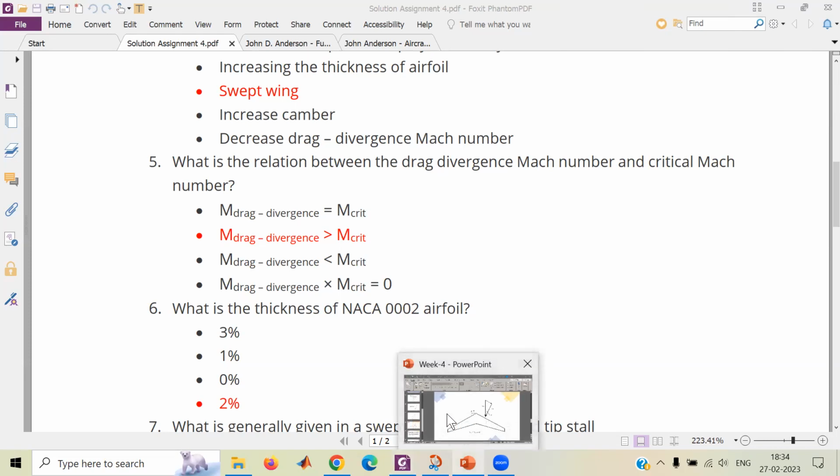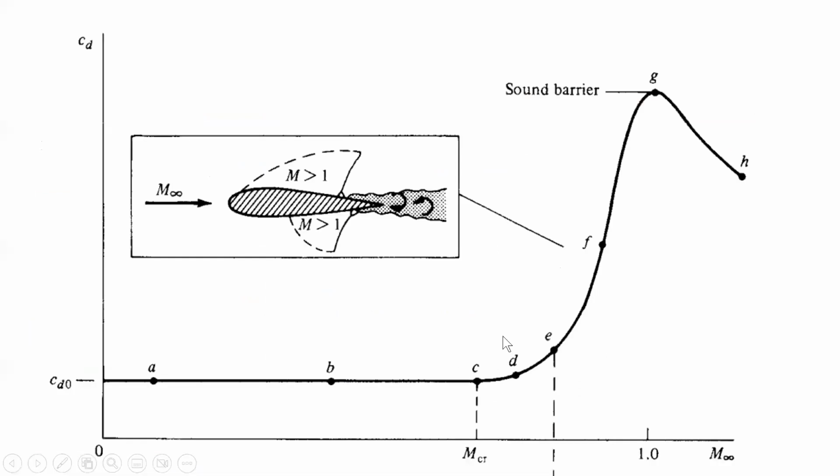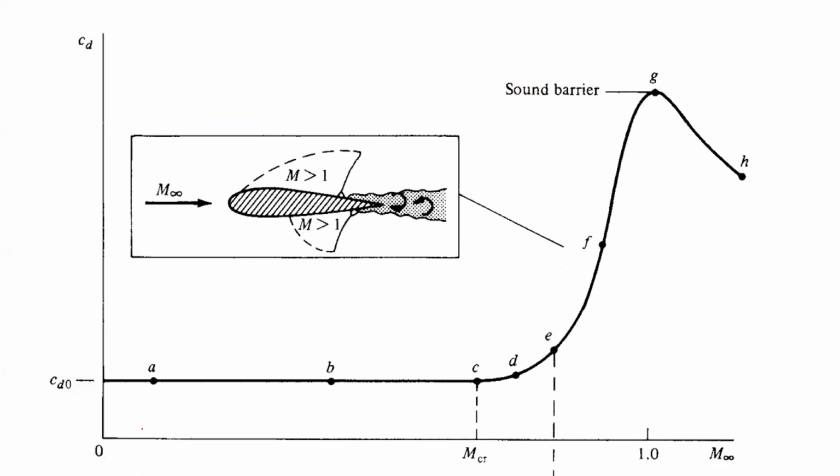I'll show it again. This is a plot of drag coefficient CD when we increase the Mach number. So we clearly see that until Mach critical, CD doesn't change significantly.